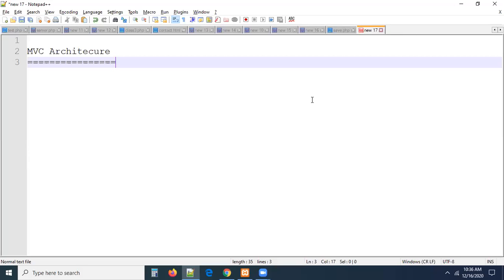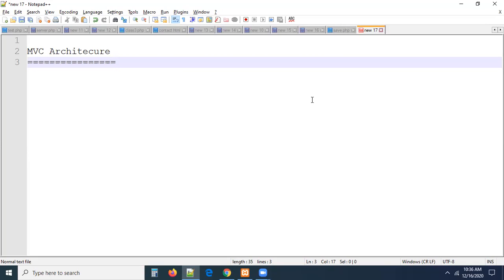We know that in PHP, every framework, CodeIgniter, Laravel, Zend Framework, CakePHP, was created and built upon this MVC architecture. MVC architecture is not only available in PHP. If you go to Java and .NET and Ruby, MVC is common, guys. What MVC architecture is saying for PHP, the same is there for .NET and Java also.